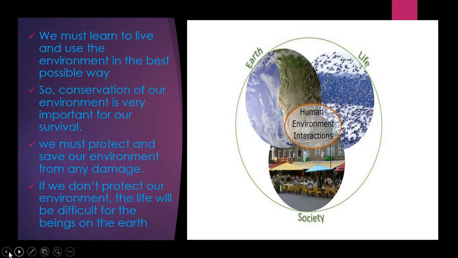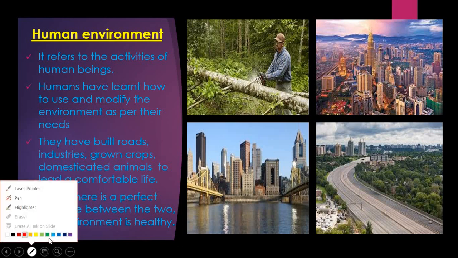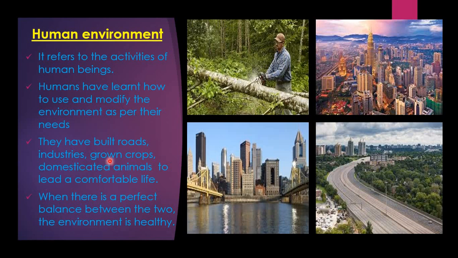So dear children, yesterday I had been explaining to you the human environment. It refers to the activities of human beings. Humans have learned how to use and modify the environment as per their needs. They have built roads, industries, grown crops, and domesticated animals to lead a comfortable life.